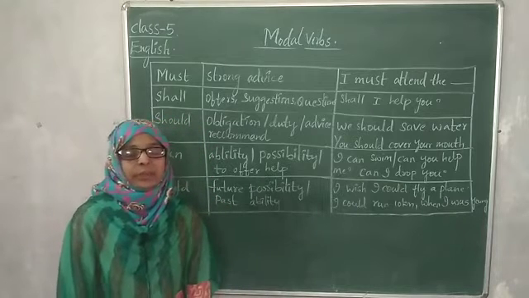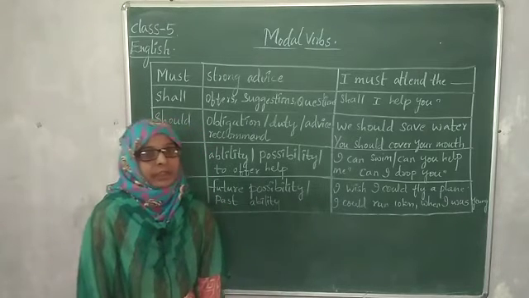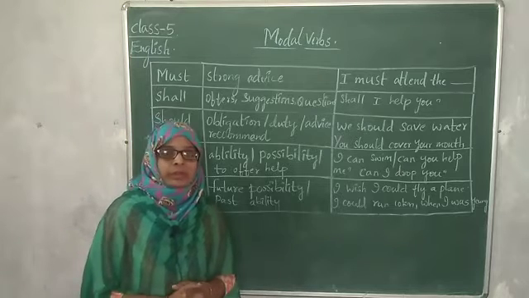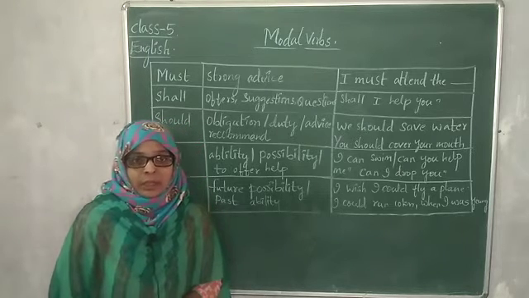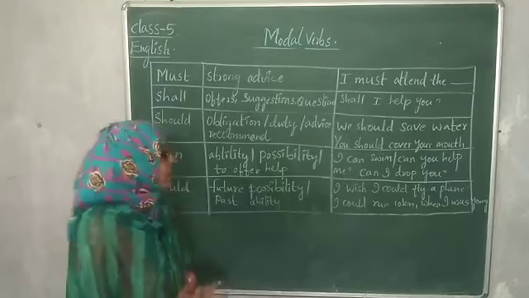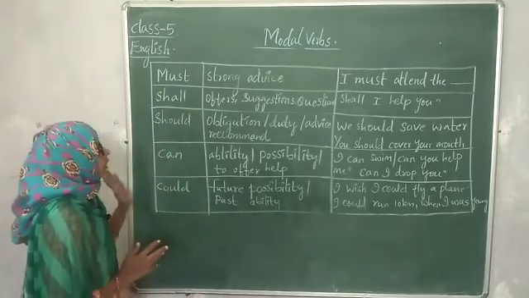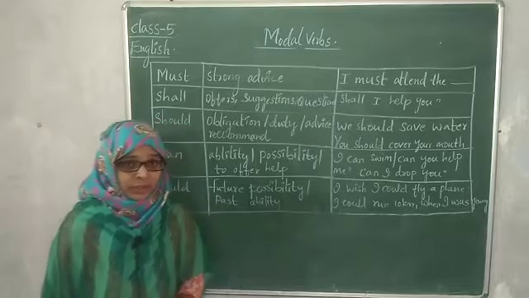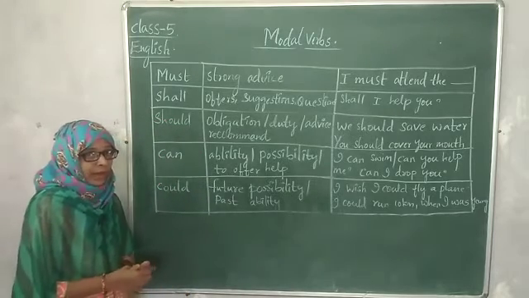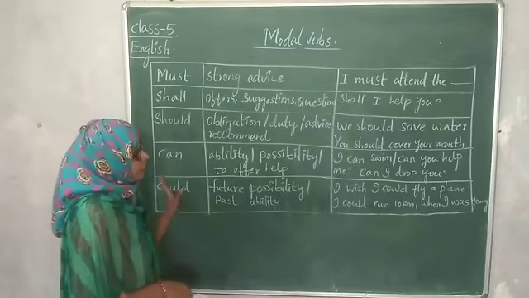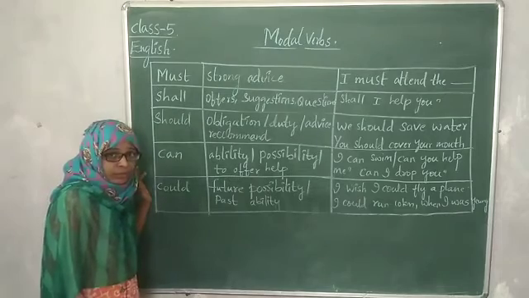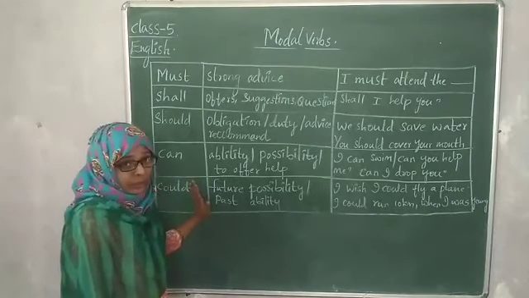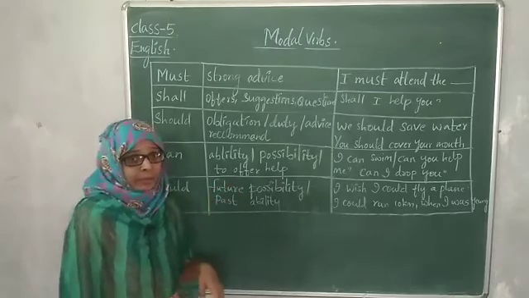Okay, yesterday in the previous class we have seen the auxiliary verbs. These auxiliary verbs are used with the main verb to give us the correct sentence. So these are the modal verbs. These are very important in our communicative English. This is also a part of our grammar. So here is a list of modal verbs. Let us see how we have to use these, and let us see the examples.